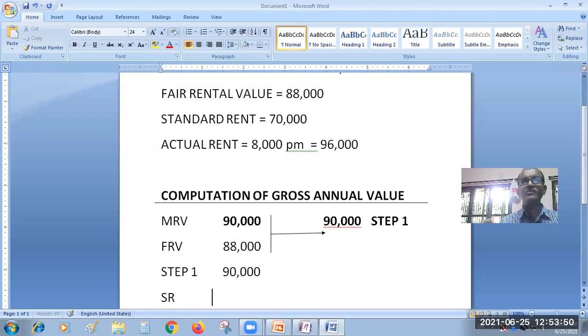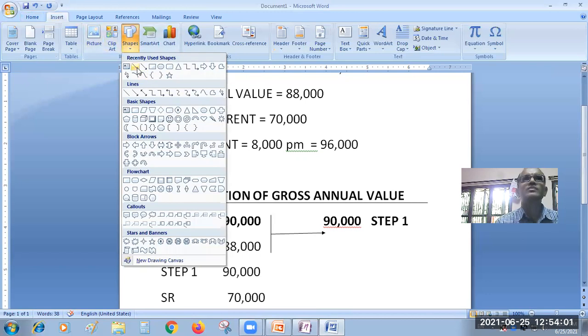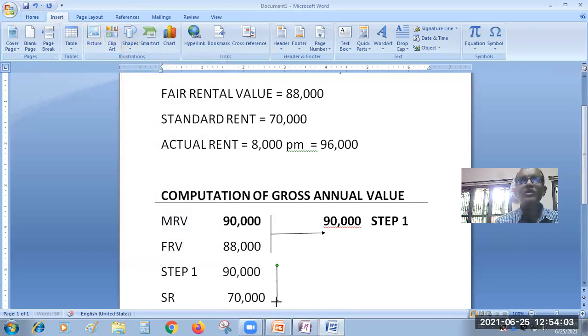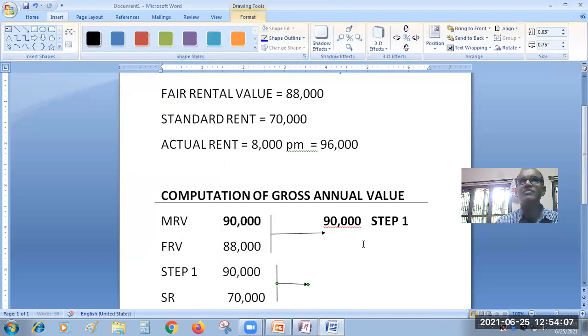Standard rent value is 70,000. So in these two amounts, whichever is low, you will take to the next step.